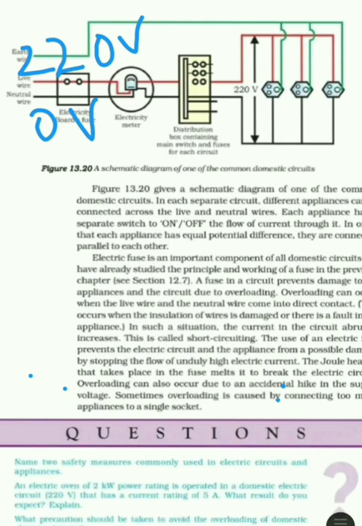When large current flows through the fuse, a lot of heat is generated as it has high resistance, and due to high heat and low melting point, the fuse wire will melt and break the circuit. So it can avoid damage to appliances. As the circuit breaks, the flow of current will stop and it can protect the appliances from damage. Also, it can avoid short circuit.